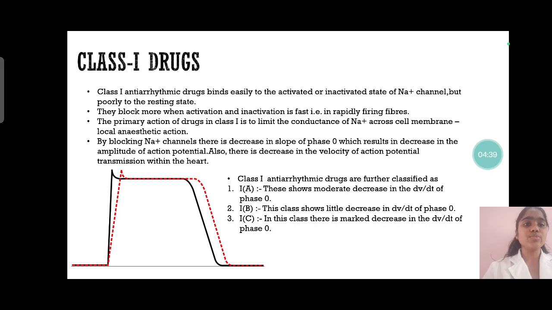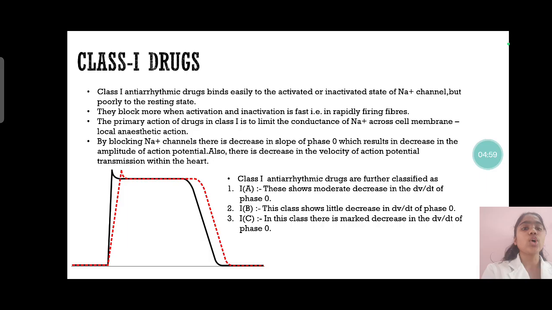By blocking the sodium channels, there is a decrease in the slope of phase 0, which results in a decrease in the amplitude of the action potential. As you can see in the given diagram, the diagram shows a decrease in the amplitude of the action potential, which also results in the decrease of the velocity of the action potential, which gets transmitted through the heart.